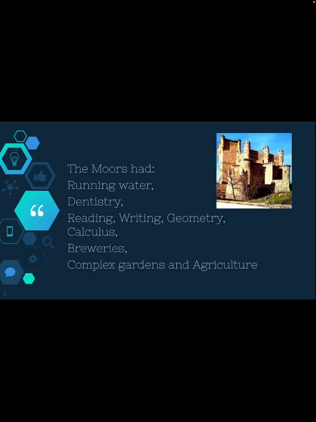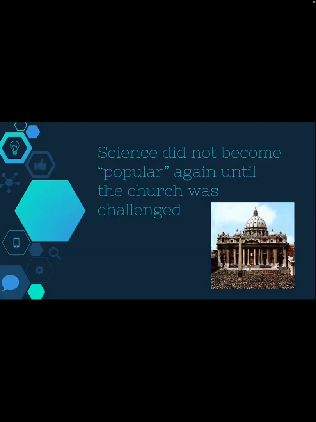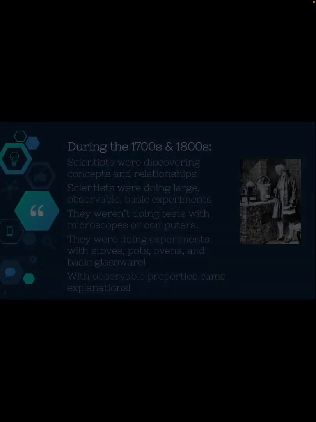The Moors had running water. They had the beginnings of dentistry. They were able to read and write and practice geometry and calculus. They had breweries. There were complex gardens, complex agriculture going on. So they were really kind of doing super well compared to the rest of the world. Science didn't really become popular again until people started challenging the church.